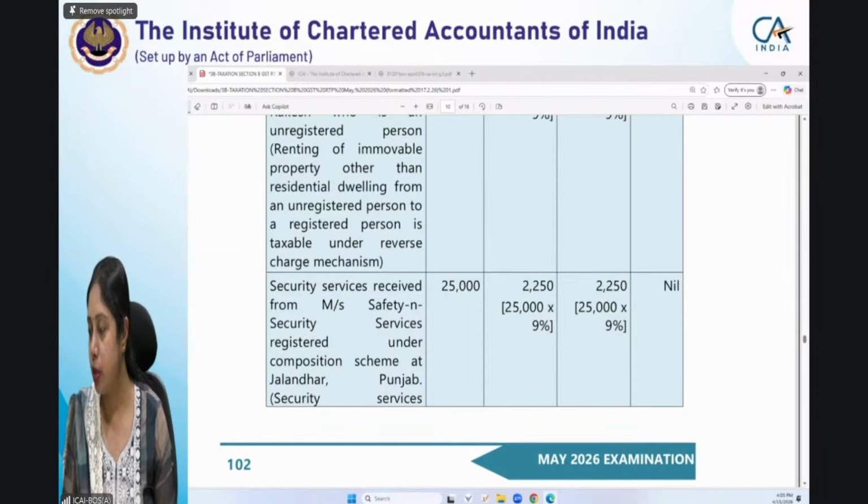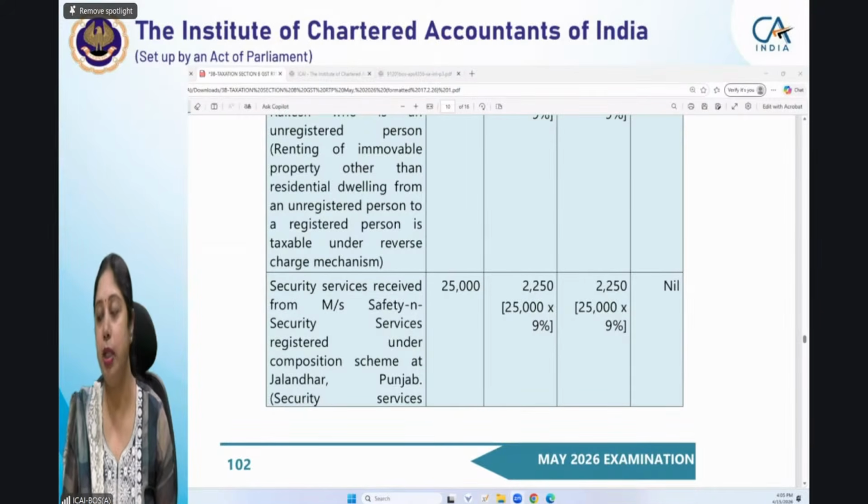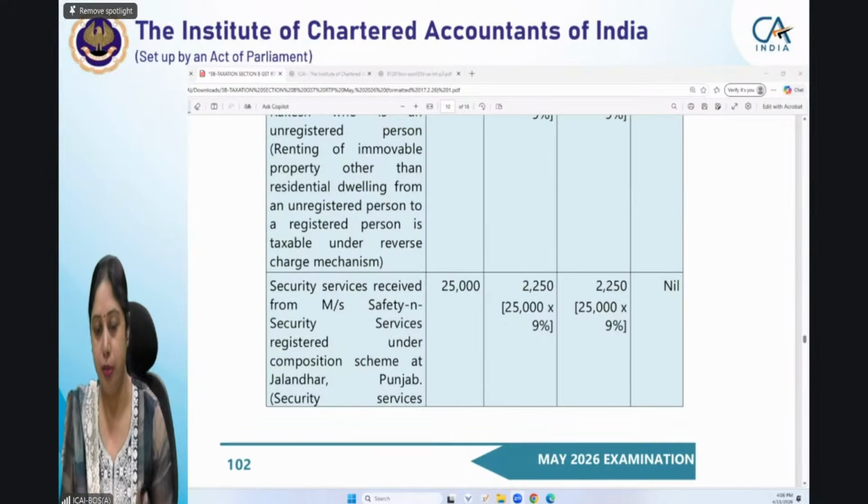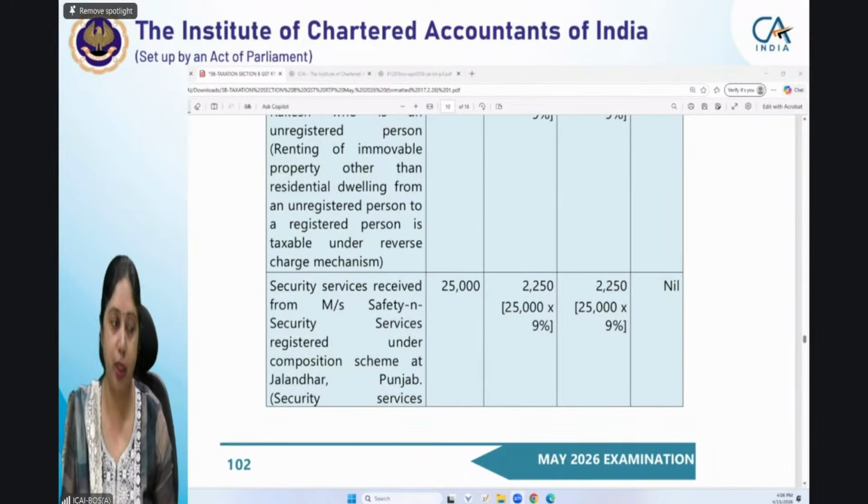Mathily saying this is taxable but not under GST, it will come under composition levy. नहीं, composition levy में भी नहीं. Composition levy में जो safety and security services को पे करना है, वो तो अपनी services पे पे करेगा, normally जैसे वो करता है 3%, 6% पे जो tax वो पे करेगा, that it will pay. But हमें reverse charge पे normally जैसे tax पे करना है, वैसे ही हम reverse charge पे 9% के हिसाब से tax पे करेंगे.